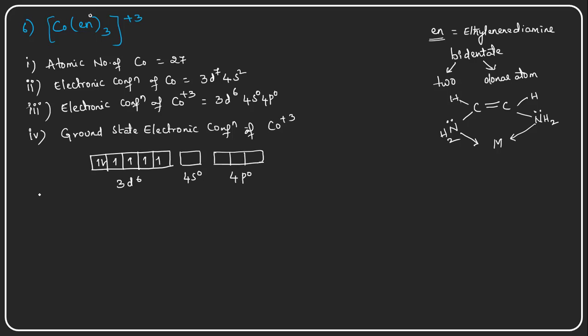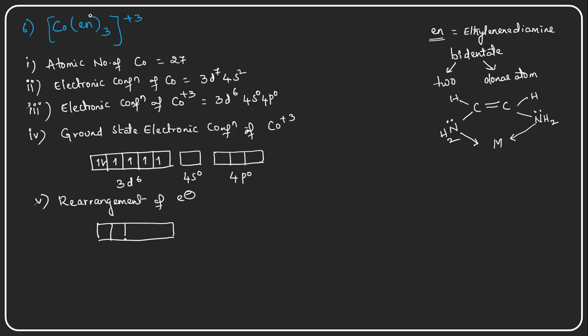Now, one ethylene diamine forms two bonds, and three ethylene diamines are there. In total, how many bonds can it form? Six coordinate covalent bonds. So it requires six orbitals here. In order to provide six empty orbitals, rearrangement of the electrons takes place in the ground state electronic configuration of cobalt.